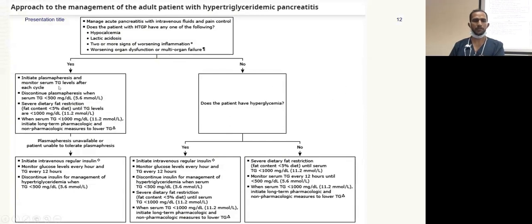In case they are not fit, either because of organ dysfunction or because they don't have access to a plasma exchange center, they can start with IV regular insulin infusion with monitoring of glucose, and monitoring of triglycerides on a daily basis. If the patient does not have any of these worse factors and is just hyperglycemic, you can directly start insulin with monitoring of triglycerides and glucose. If they don't have any worse factors and are non-hyperglycemic, we can just start with dietary restriction, lifestyle modification, and pharmacological measures.